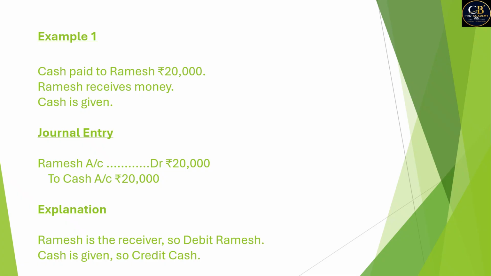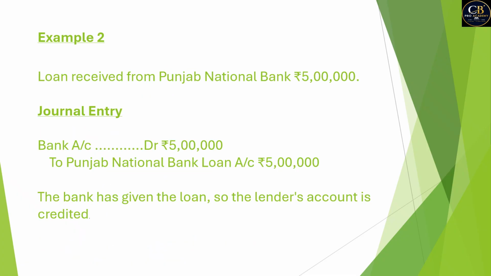Means Ramesh is earning and cash is going out. That's why 20,000 is credit. Ramesh is the receiver, so that's why we have debited Ramesh. Cash is given, so we have credited the cash. Let's take another example to understand it further.